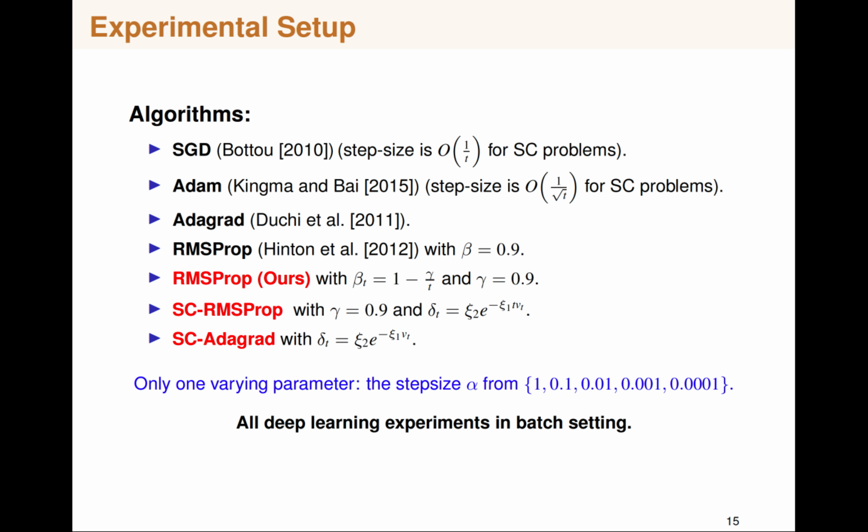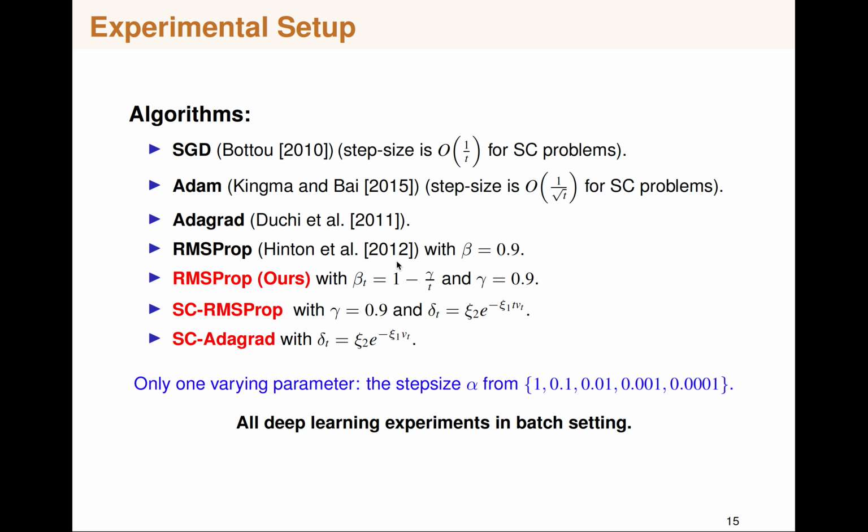So now let's see some experiments. Let's consider the experimental setup. We compare SGD, Adagrad, RMSProp, RMSProp Rs, SCRMSProp, and SC Adagrad. We use a 1 over t step size decay for SGD, which is online projected gradient descent for strongly convex problems. For Adam, we use a 1 over root t step size, which is what they proposed in the paper.